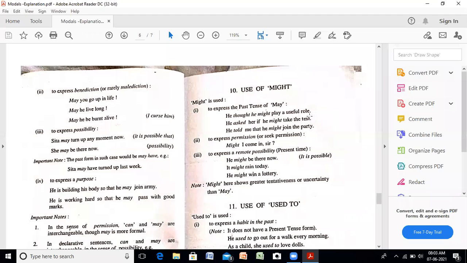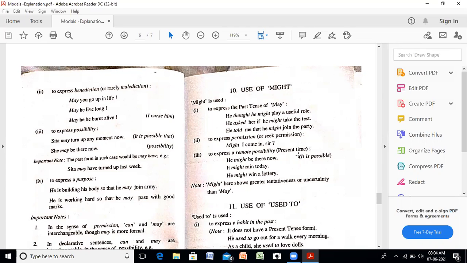He thought he might play a useful role. This is again the second form of may, as in the narrations you have seen. He asked her if he might take the test. He told me he might join the party. It again expresses the possibility. To express permission or to seek permission, जैसे हमने may का लिया है, the same way, might I come in, sir? To express a remote possibility, जब remote possibility means कम संभावना है किसी काम के होने की, तो हम might यूज करेंगे. अगर ज़्यादा संभावना है तो may यूज होगा.